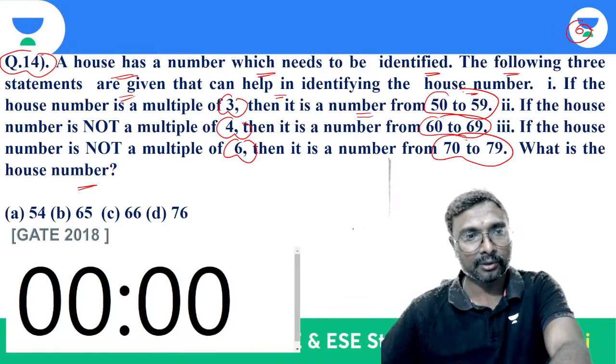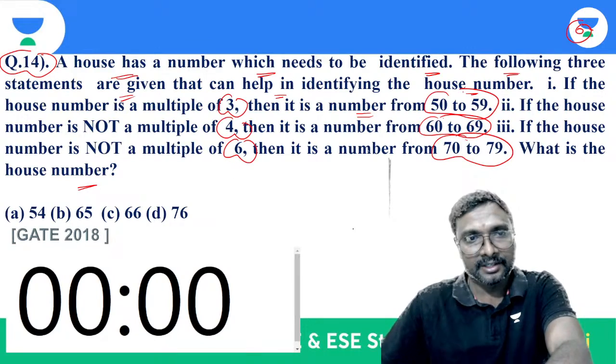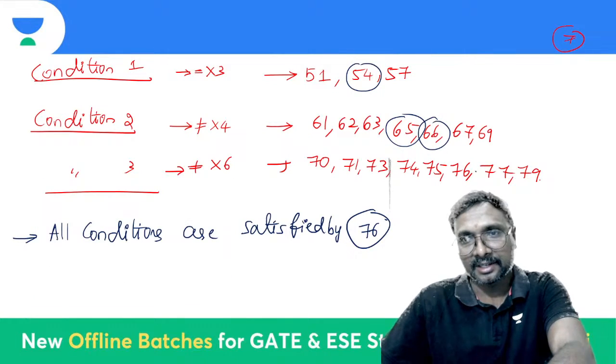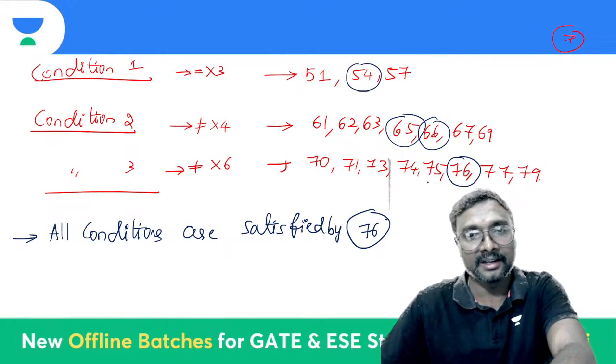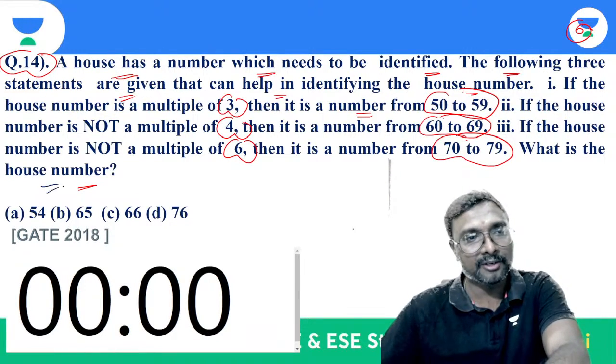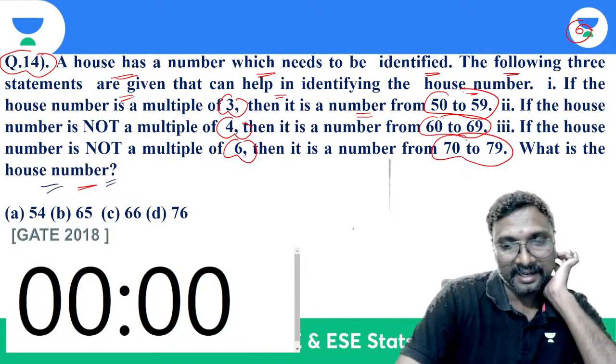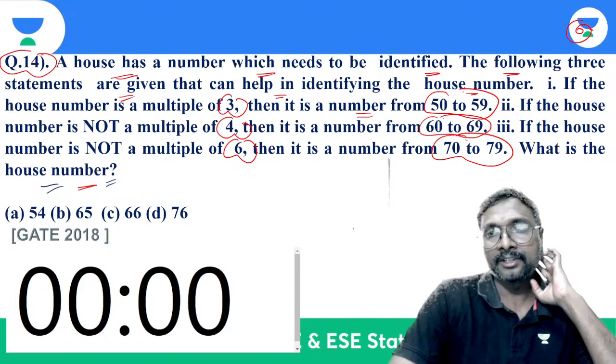Yes, that 54 is present, right? 65 is present. So 65, 54, 66 and 76, you can say it like that. So then what is the house number? Which one should be selected as the house number, all of you? Which needs to be identified?